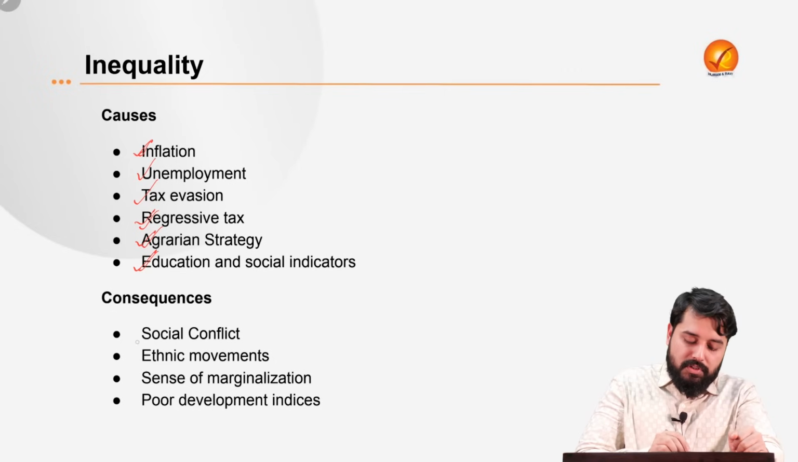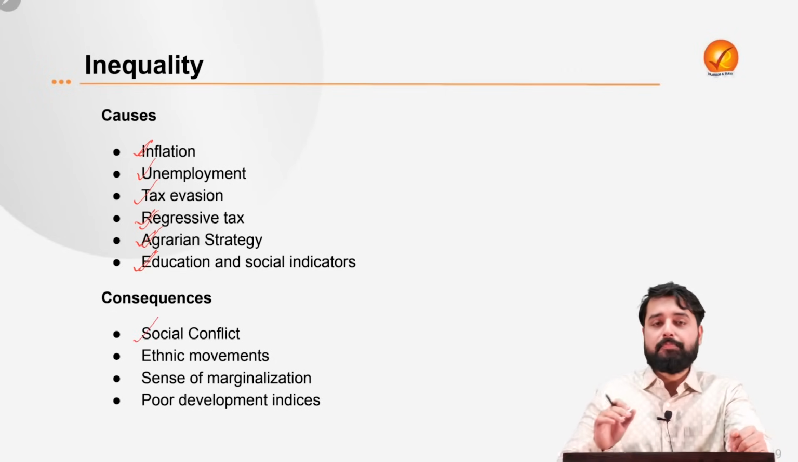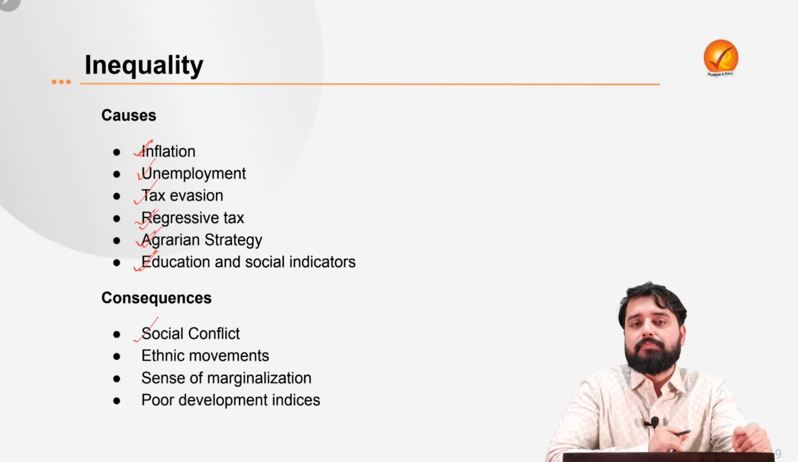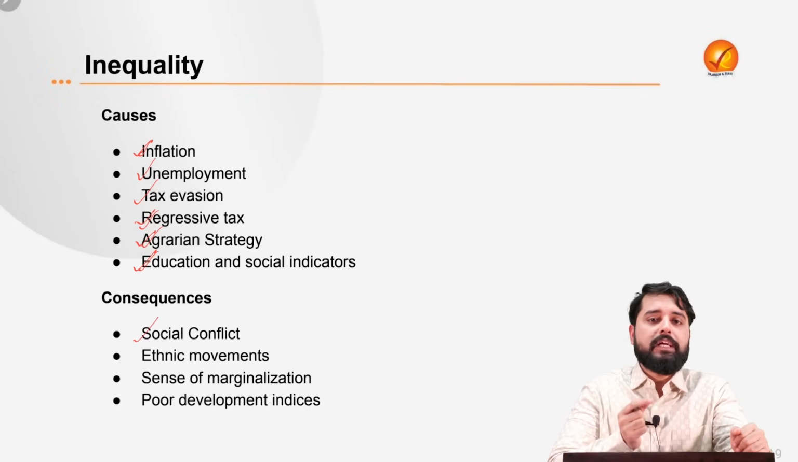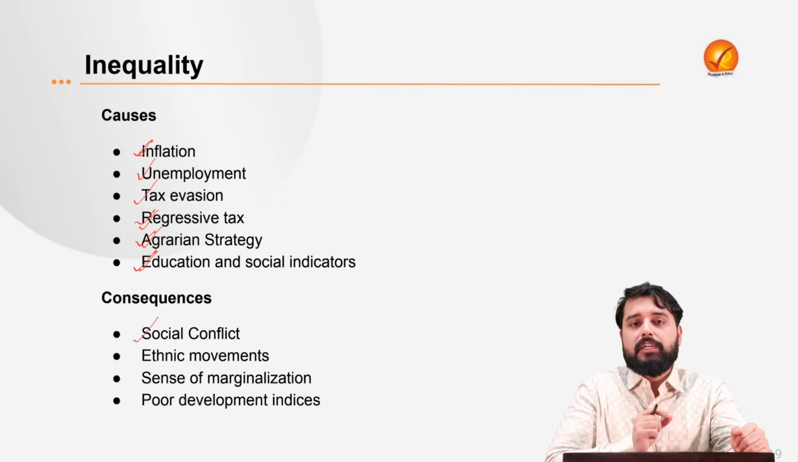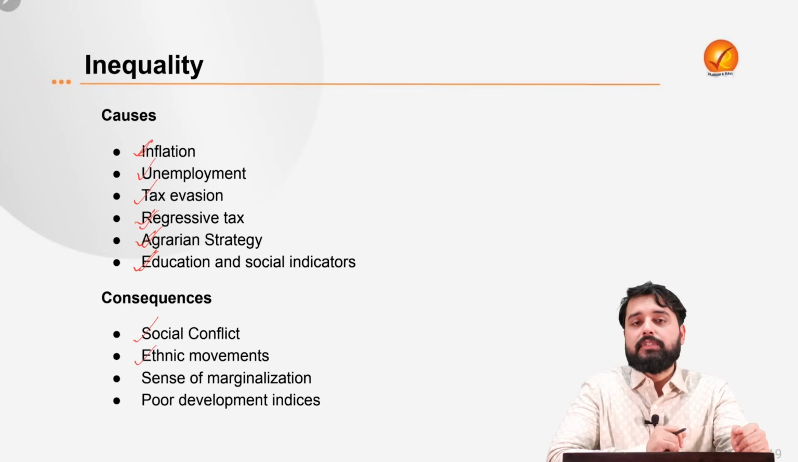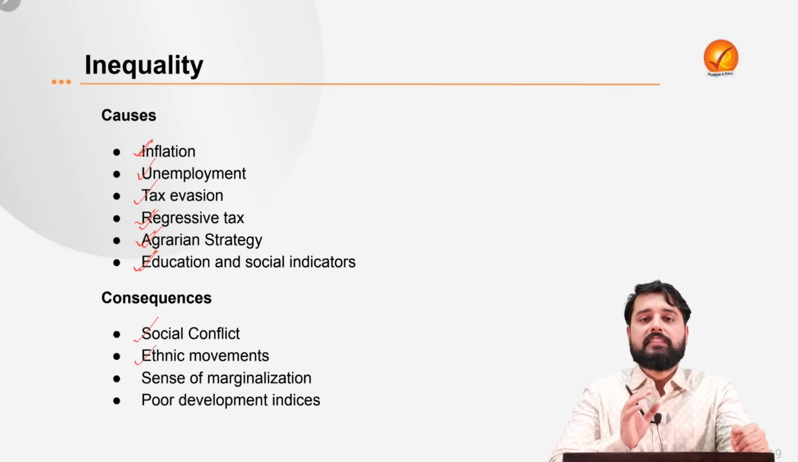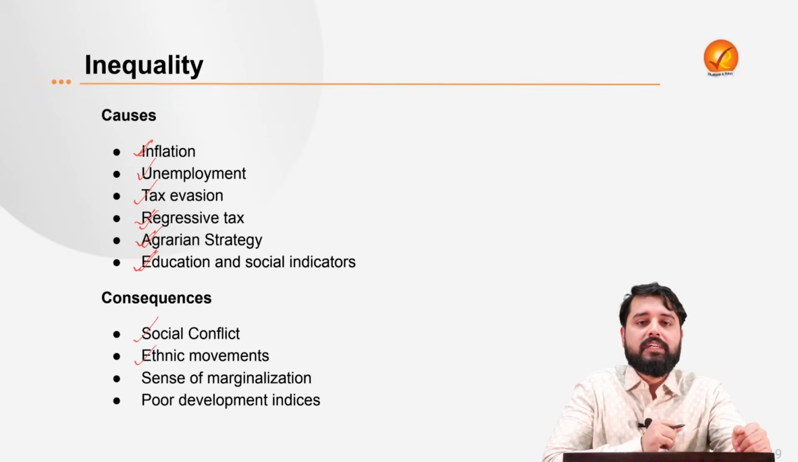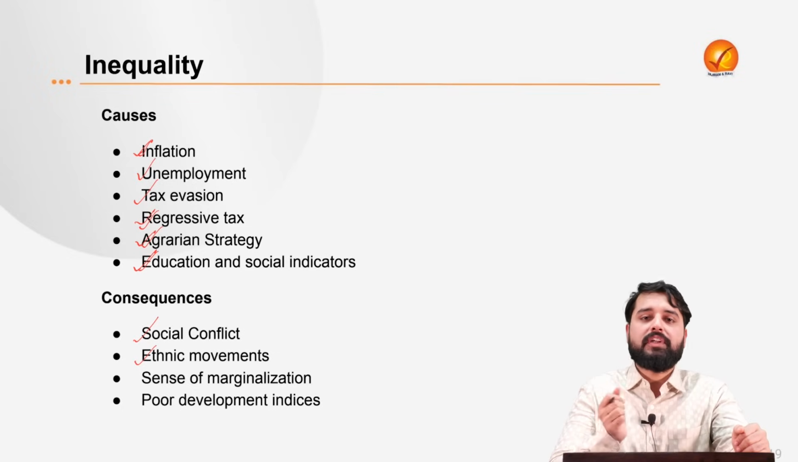Now, what are the consequences of inequality? One, it might lead to social conflicts. How? For example, there will be demands for reservations, like the demands by Patels, Marathas, etc., for reservation in government jobs. It may lead to more ethnic movements. That is, if there are feelings that a region is being discriminated against, there will be demands for greater autonomy.